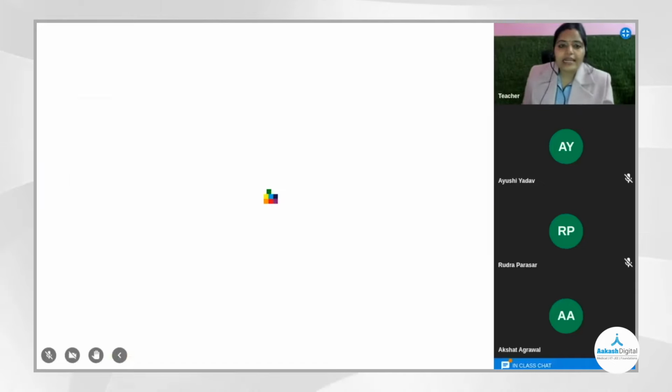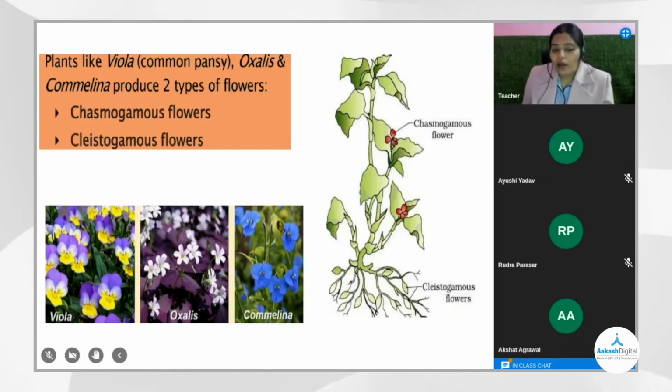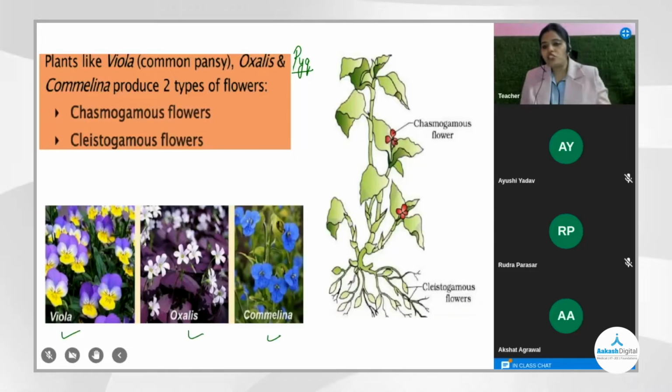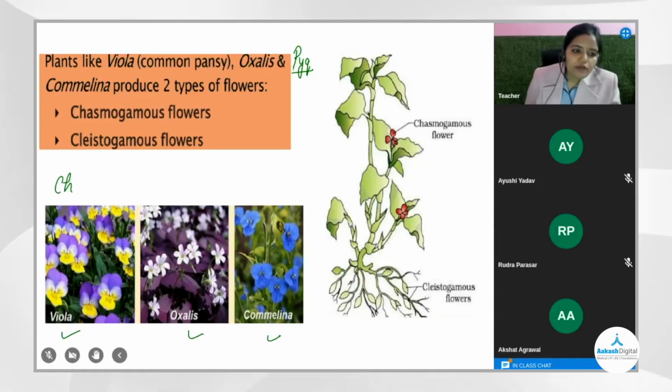Now, let us see plants like Viola, Oxalis, and Commelina. PYQ statement, beta. Very, very important. In these types of plants, we have two types of flowers. Can you see Viola, Oxalis, Commelina? In the picture, the flowers which are visible are chasmogamous flowers, the flowers which are completely open. They are bisexual flowers, but they are completely open.